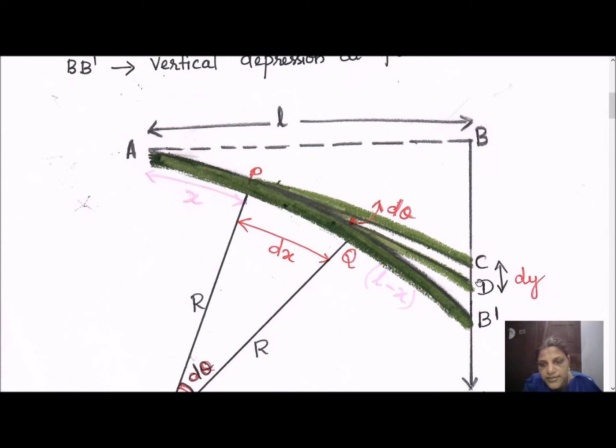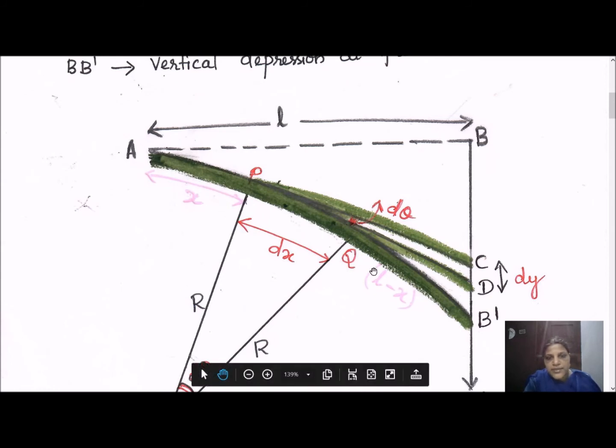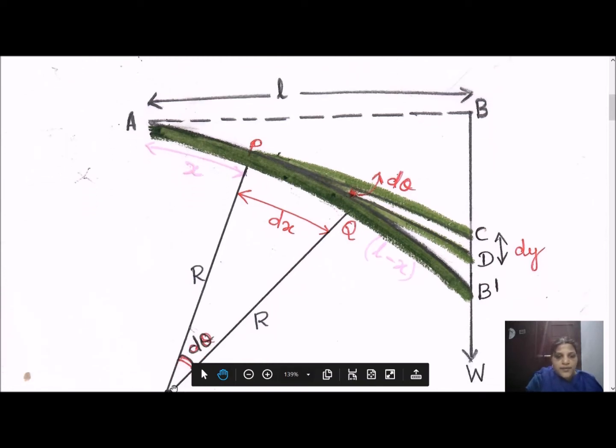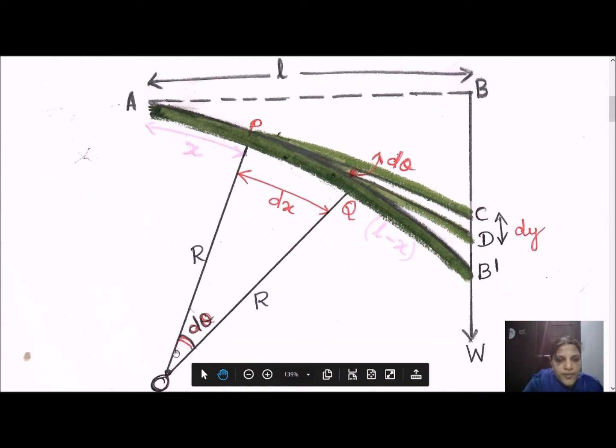The vertical increase in length is taken to be dy, the horizontal increase in length is taken to be dx, and this resembles an arc of a circle. So we have a radius of curvature capital R.